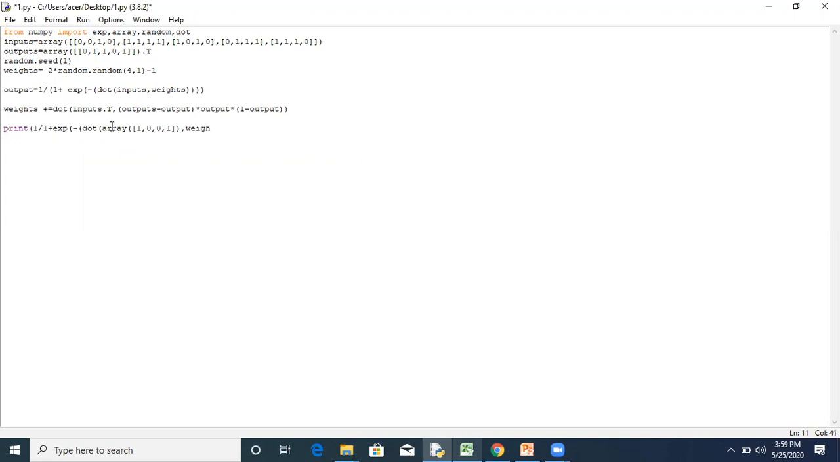And we are multiplying this with weights. As I discussed, the output equation is 1 divided by 1 plus e to the power minus summation of the input. The inputs are this combination array of 1 0 0 1 multiplied by weights. And then we are printing the results. Now we'll save this and run this. So the output should be 1 according to our model, which we have already discussed.